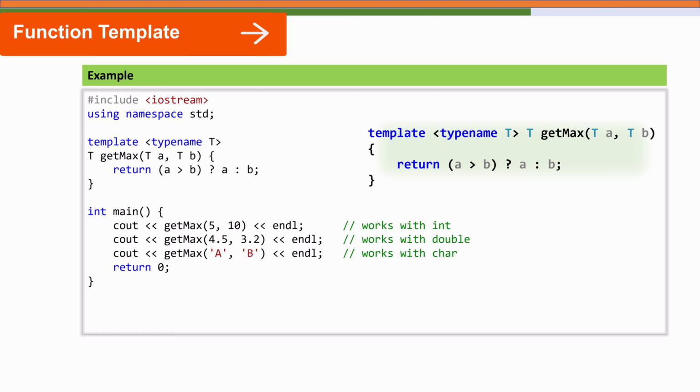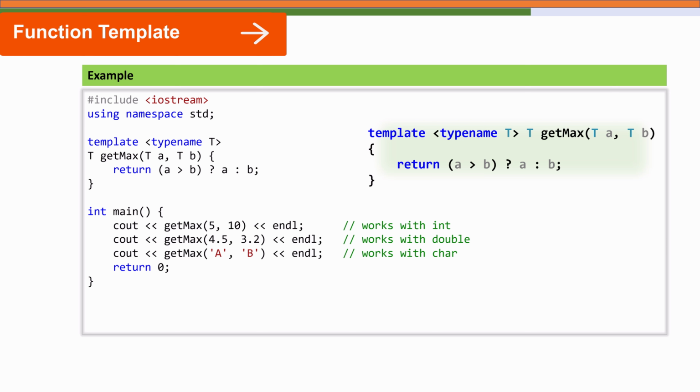So T signifies a generic type that will be replaced in future by concrete types like integer, float, double, and so on. Here the template keyword tells the compiler that this is a generic function. Inside the angle brackets we declare a placeholder type T, which, as I just clarified, represents any data type.